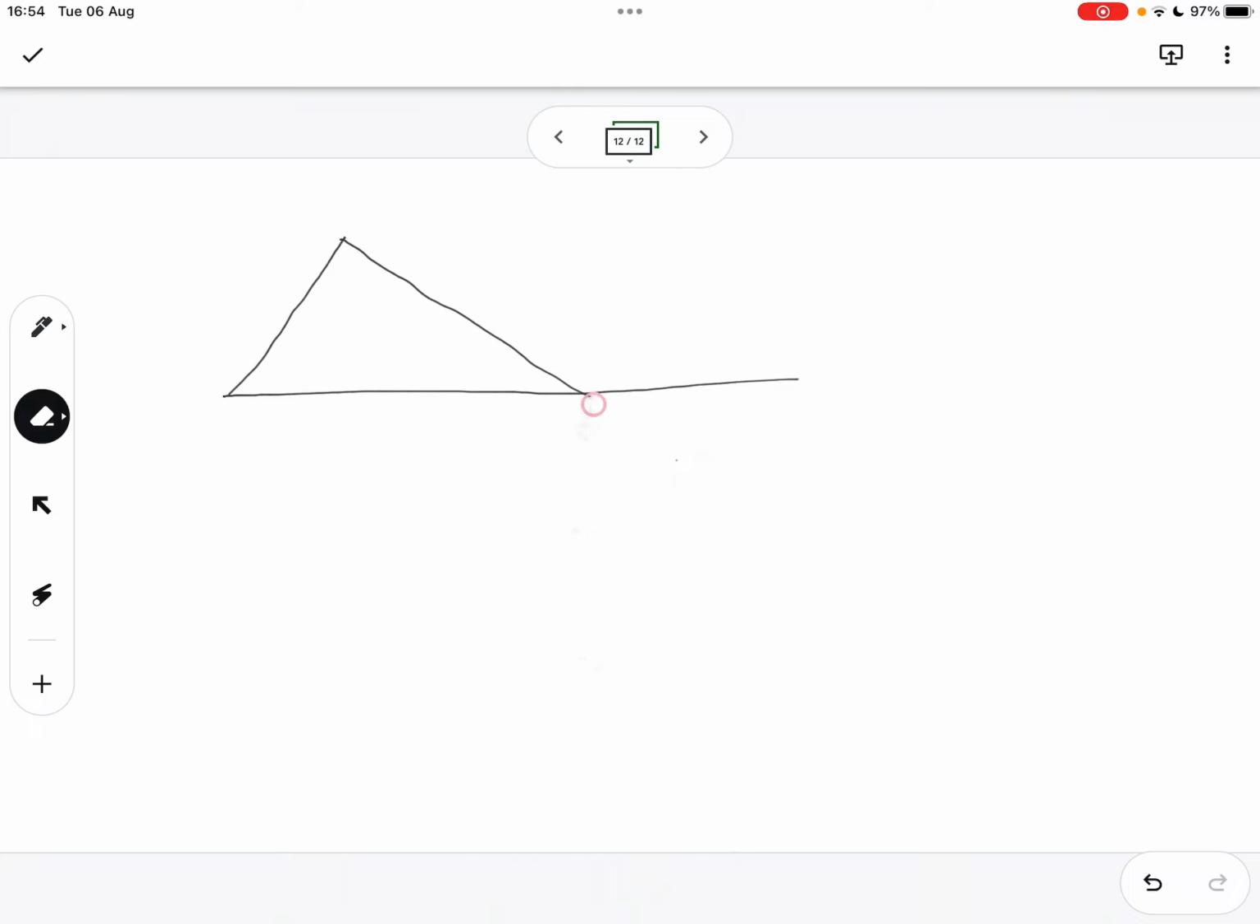Investigating the exterior angle of a triangle by construction. Okay. Construct an equilateral triangle, three equal sides. Okay, stop right there. Do you know what an equilateral triangle is?